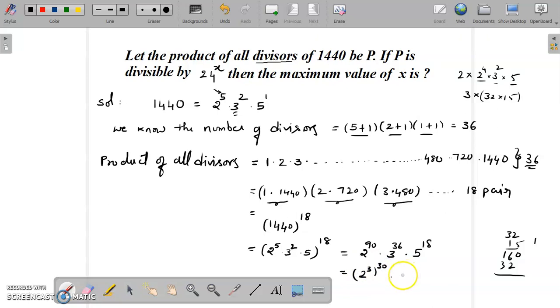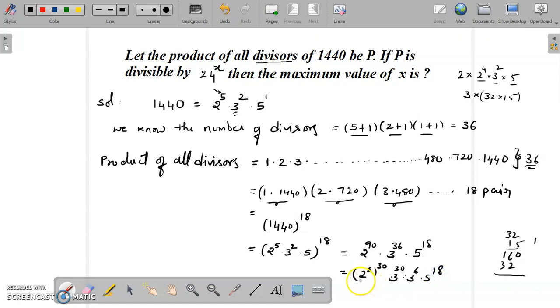Here I will write 3 power 36 as 3 power 30 into 3 power 6, multiplied by 5 power 18.